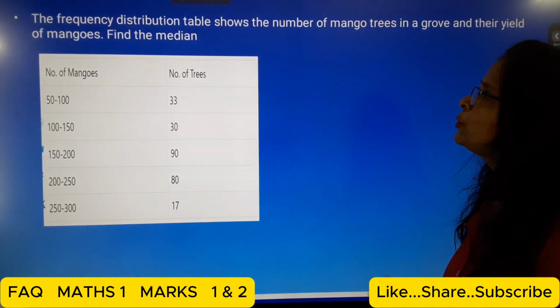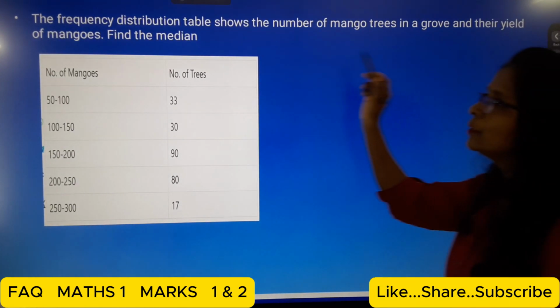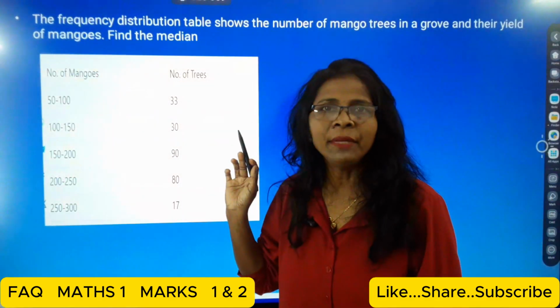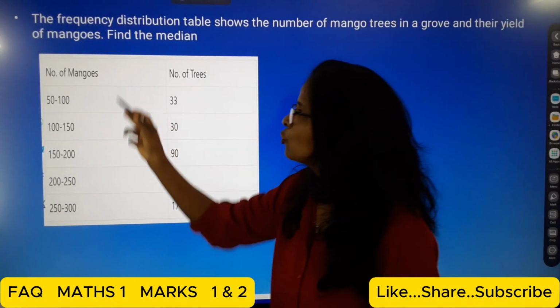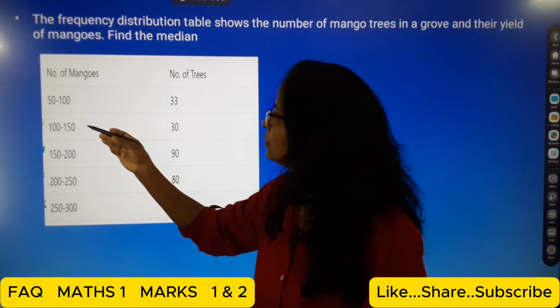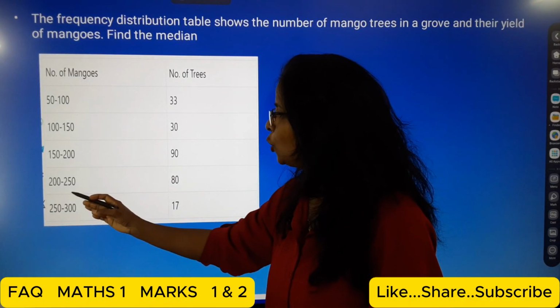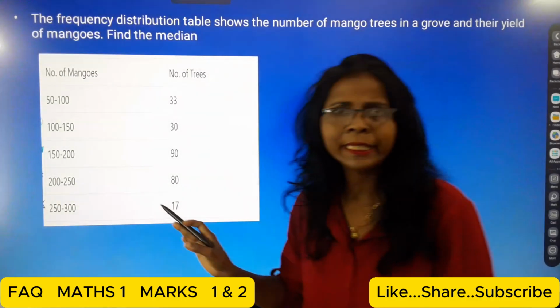The frequency distribution table shows the number of mango trees in a grove and their yield of mangoes. Find the median. So now the first column is for number of mangoes and number of trees. The given classes are 50 to 100, 100 to 150, 150 to 200, 200 to 250, 250 to 300.